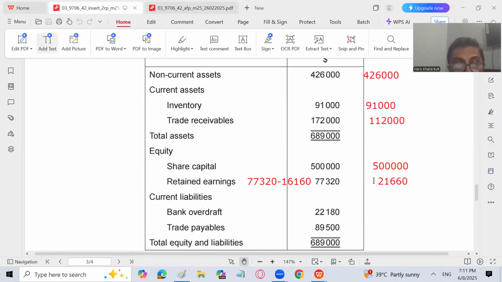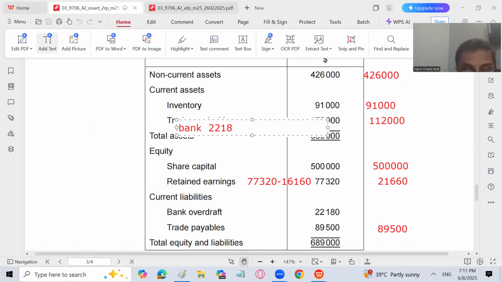Okay. Now we have a bank overdraft of 22,180 and trade payables of 89,500. So trade payables will remain the same, 89,500, but there is a change in the bank overdraft. Bank overdraft is going to be converted into a positive bank balance, because it was an overdraft of 22,180, meaning you can write it down as minus 22,180, and you will add 43,840.